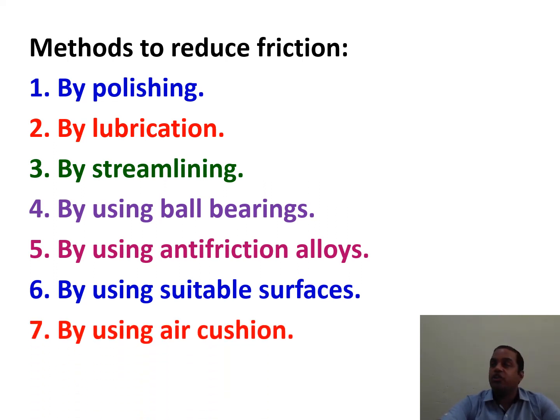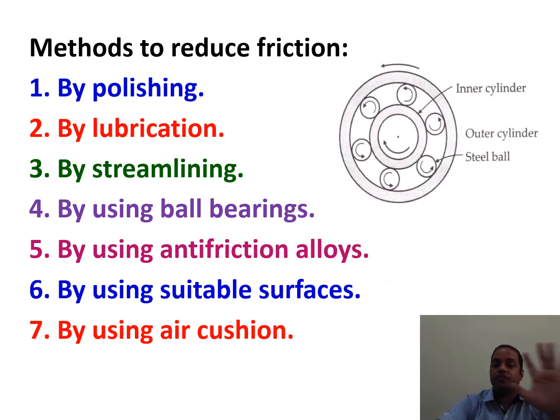By using air cushion, by providing suitable paths to pass the air, we can reduce friction. This picture shows that sliding friction is converted into rolling friction. These are the small iron spheres which are between these two parts of the machines. These iron spheres are called ball bearings and they convert sliding friction into rolling friction to reduce the friction.